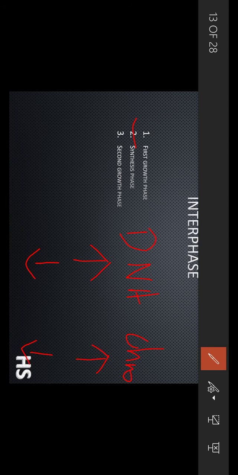Okay, so these first two phases try to accumulate a lot of chromosomes. In the first phase, they try to make a lot of proteins, meaning the histones. In the second phase, with the help of this protein, the DNA can coil. We have studied the chromatin fibers. In the second phase, more formation of the chromatins and all starts to take place.